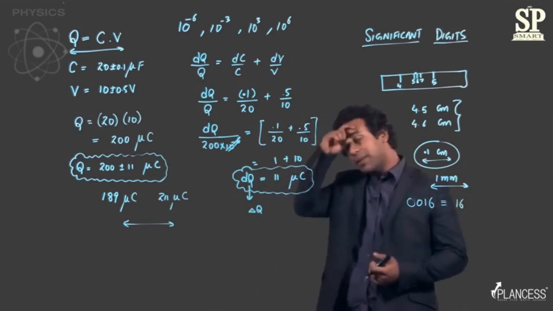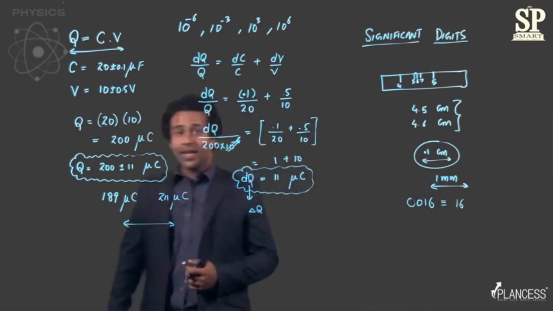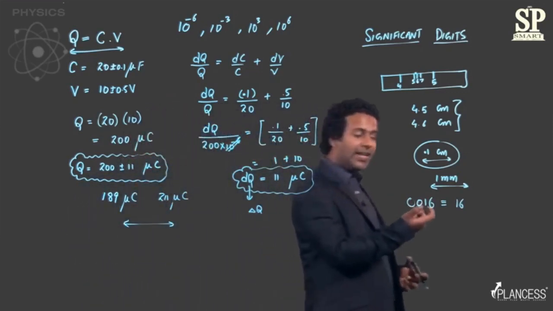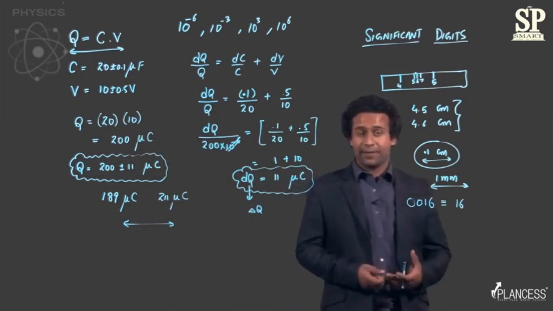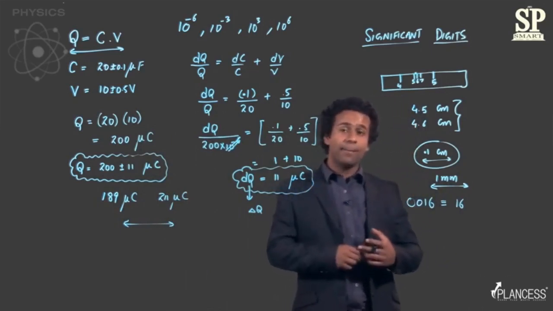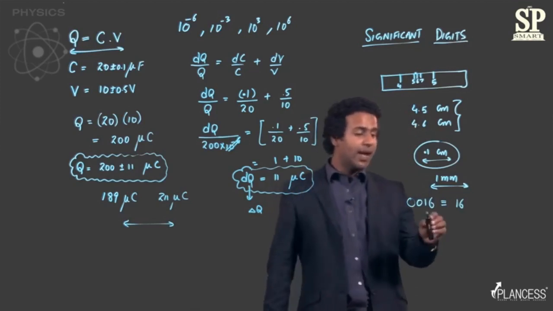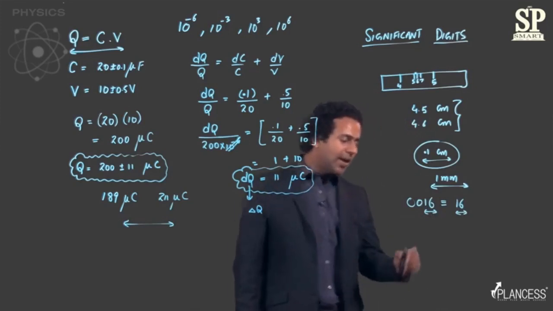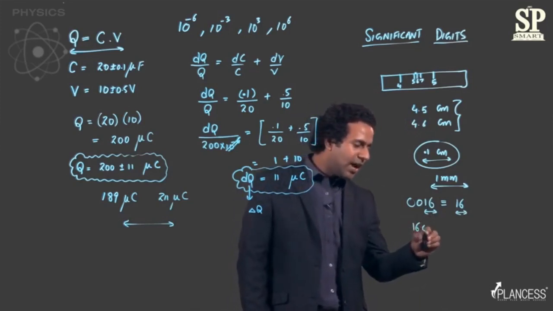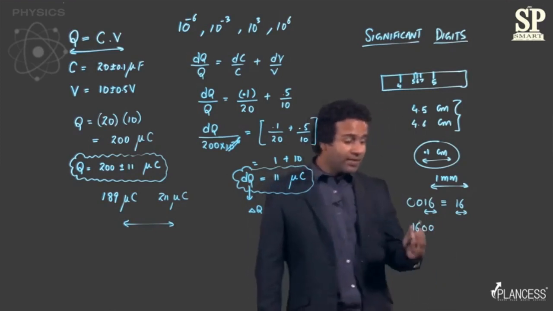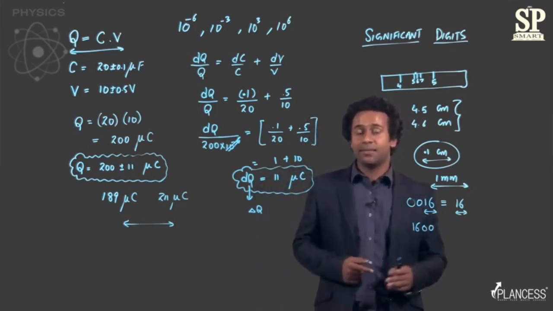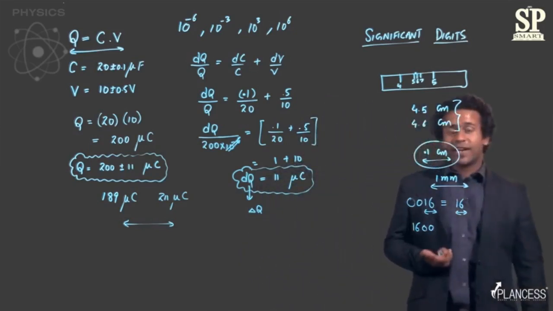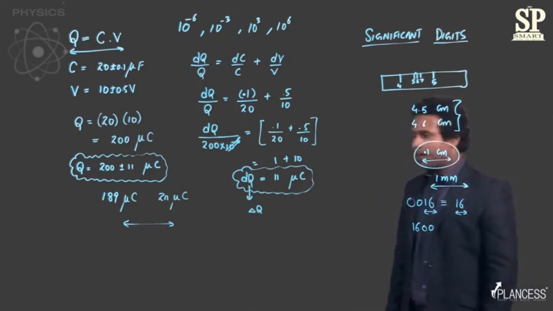And this is true for any measurement. What this basically tells us is that all the zeros which are to the left of any number are not significant, right? So if we were to count the number of significant digits, we'll say the number of significant digits is only 2, which is 16. On the other hand, if the measurement was 1600, then the zeros are on the right and this time they will be significant. So in this case, the number of significant figures is 4.